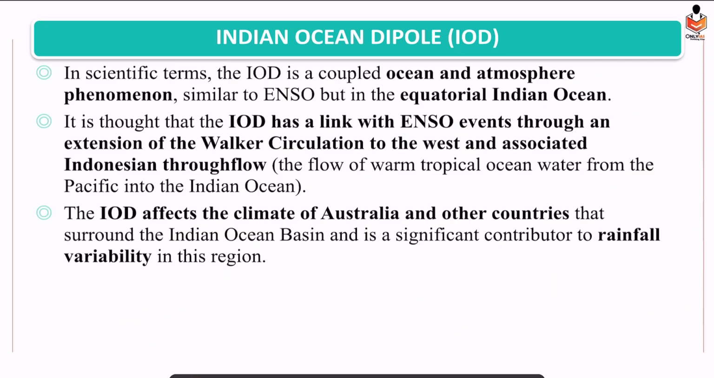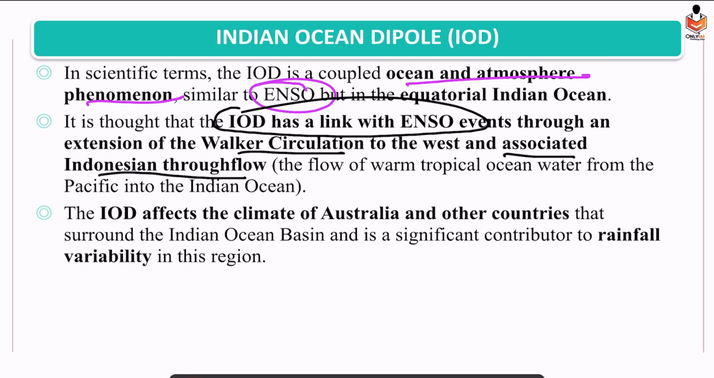And it is associated with what? El Nino Southern Oscillation. And as I said, it is an ocean-atmospheric phenomenon. It is linked with El Nino Southern Oscillation. How? Via extension of the Walker circulation and the associated Indonesian throughflow. Because tropical warm ocean water would be entering from the Pacific to the Indian Ocean. This would also affect the sea surface temperature of the Indian Ocean.